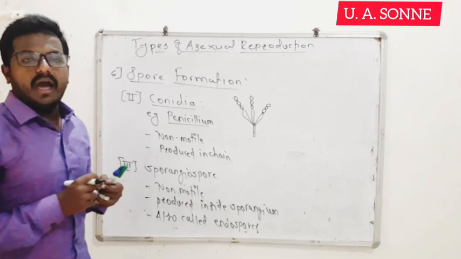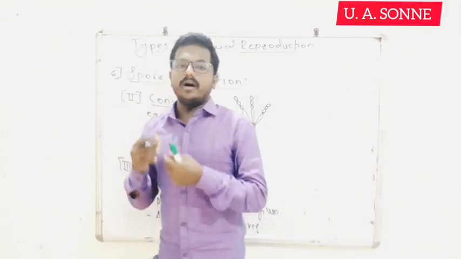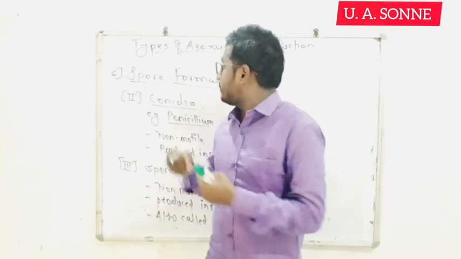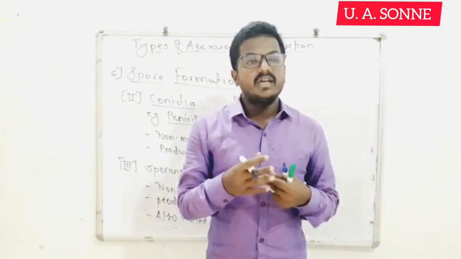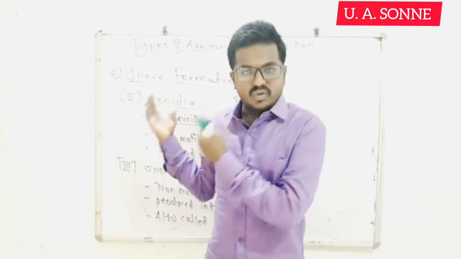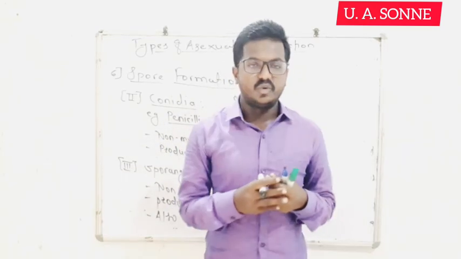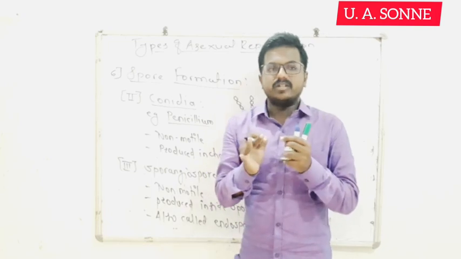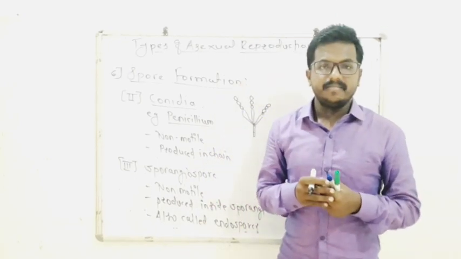In this video, we have seen the different types of asexual reproduction methods, that is fragmentation, then gemma formation, regeneration and spore formation. Spores are again of different types: zoospores, conidia, and sporangiospores. In the next video, we will see asexual reproduction in plants. Thank you.